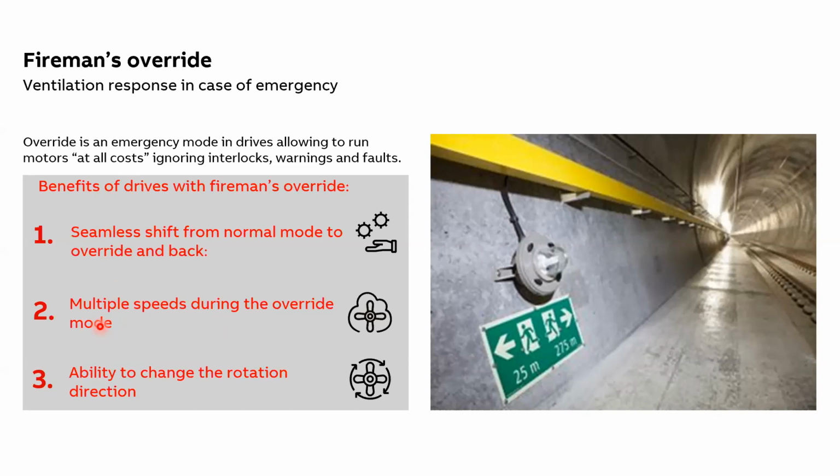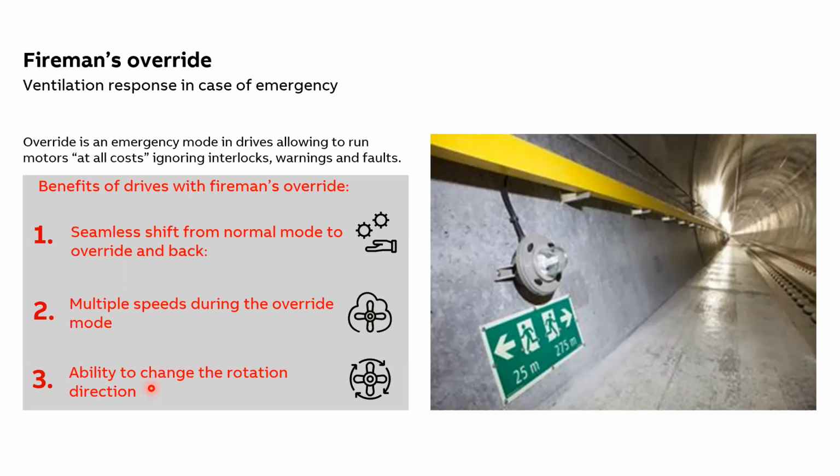And last but not least is the ability to change the direction of rotation of the fan, because very often the jet fans used in tunnels are bidirectional, which means that during normal condition, it will supply fresh air inside the tunnel, and in case of emergency, it gives that extra flexibility, and the same fan can be used to extract the smoke from inside the tunnel.